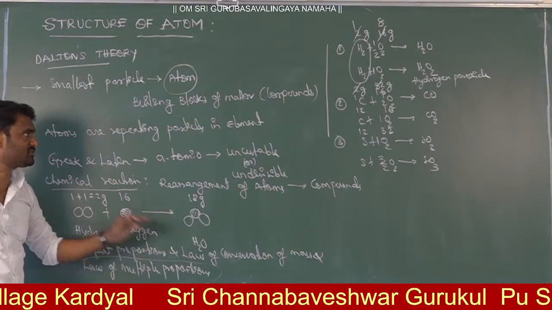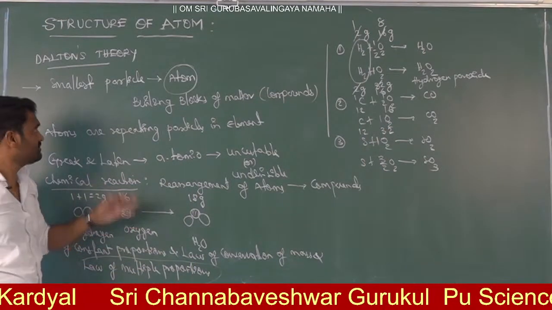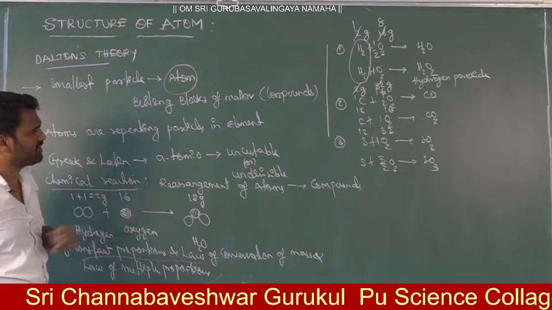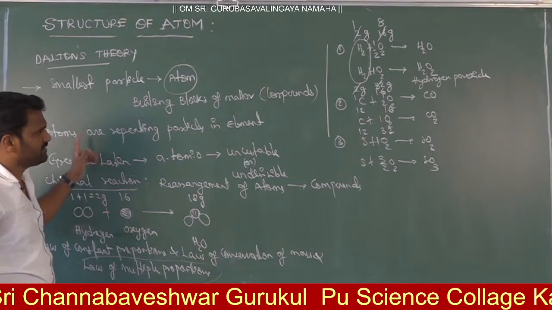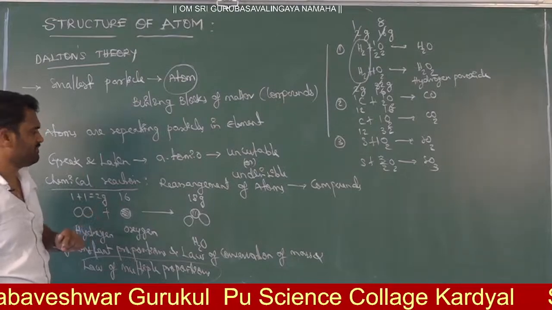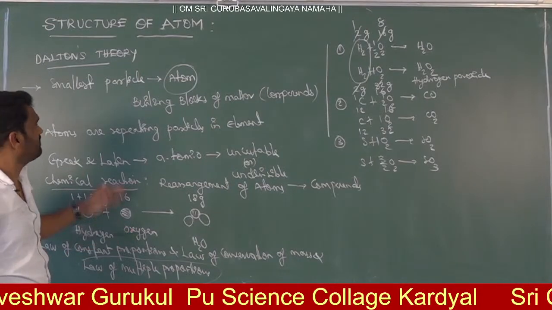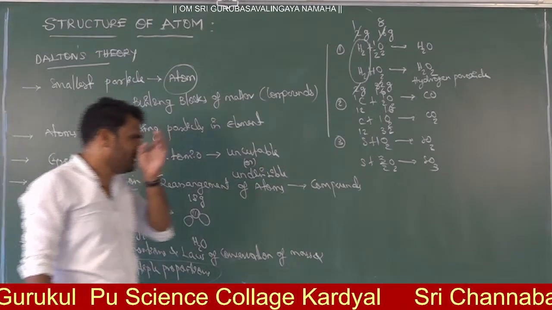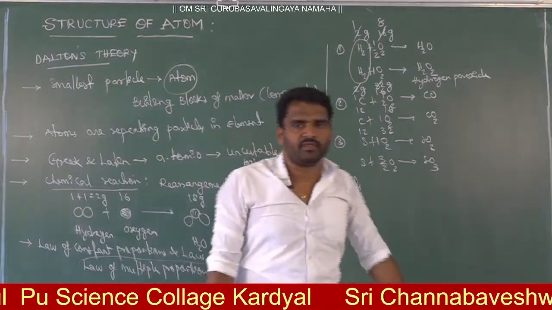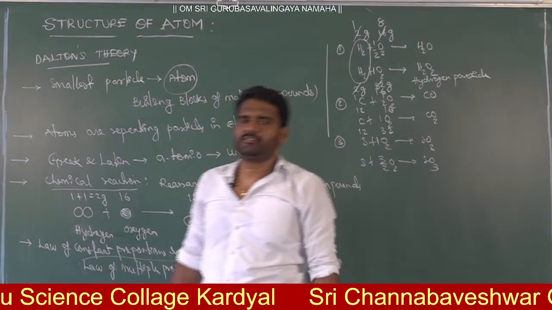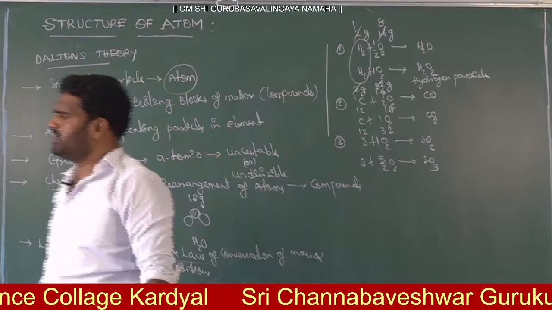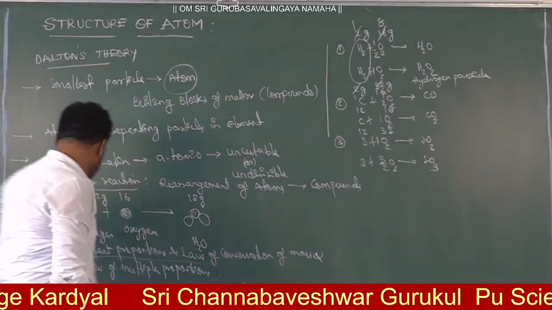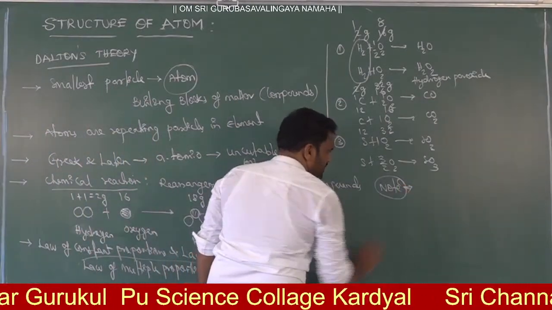This law is successfully explained by John Dalton's atomic theory. These are the merits of John Dalton. Now, what are the demerits? At the time of John Dalton, there was no experimental evidence, so these were just theoretical points, drawbacks.